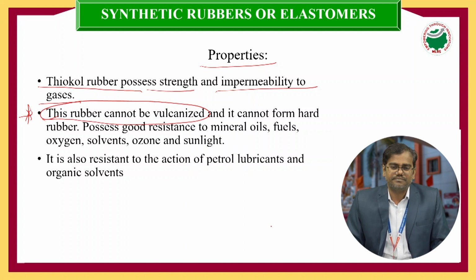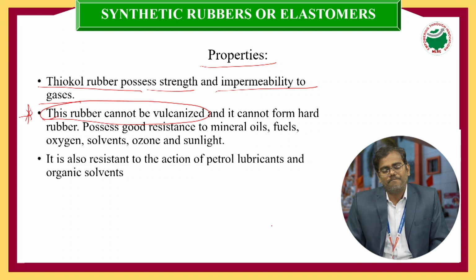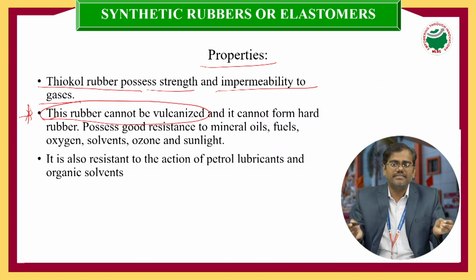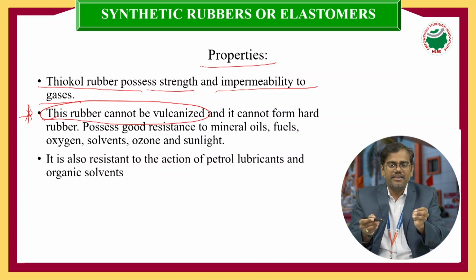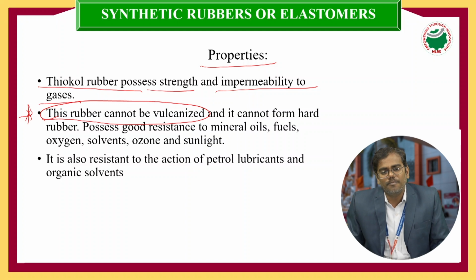But thiokol rubber cannot be vulcanized because sulfur atoms already form cross linkages between the two polymeric units.